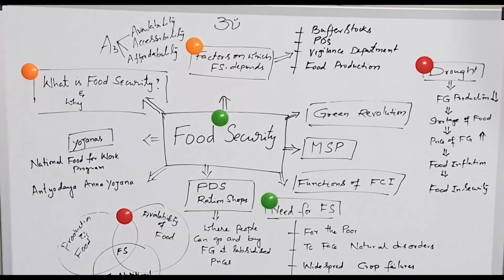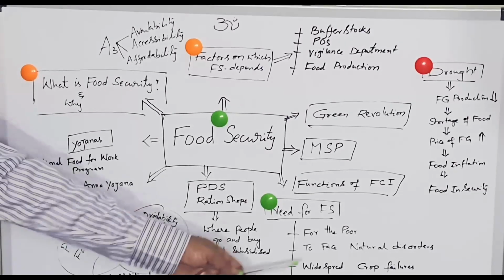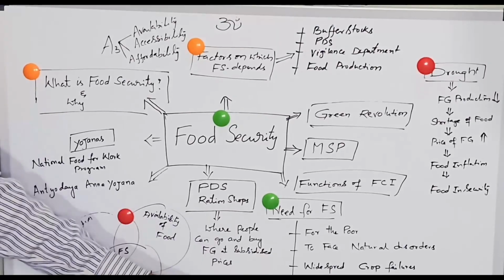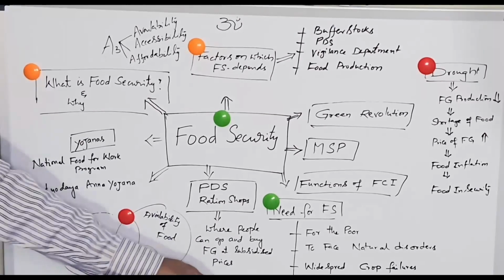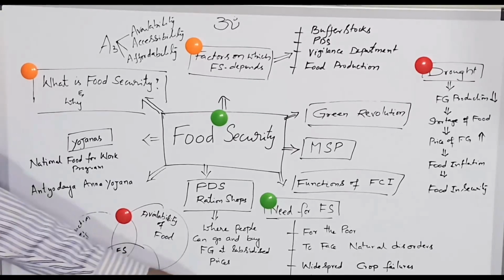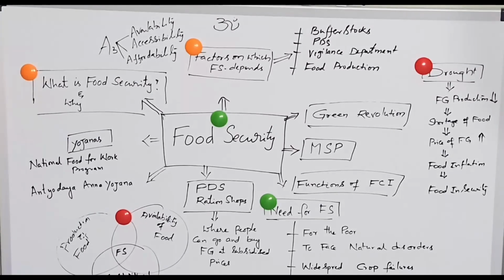Widespread crop failures. Sometimes there is a change in the climate, global warming. Due to many reasons, there is crop failure. At that time, the government has to provide proper food to the people. Climate changes, drought and famine conditions: food is necessary. Therefore, the government has to provide food.